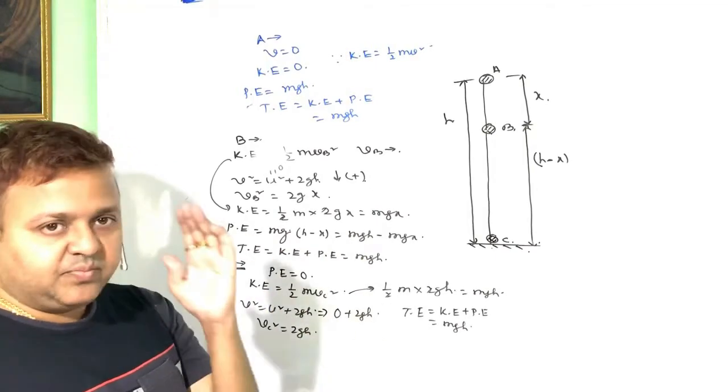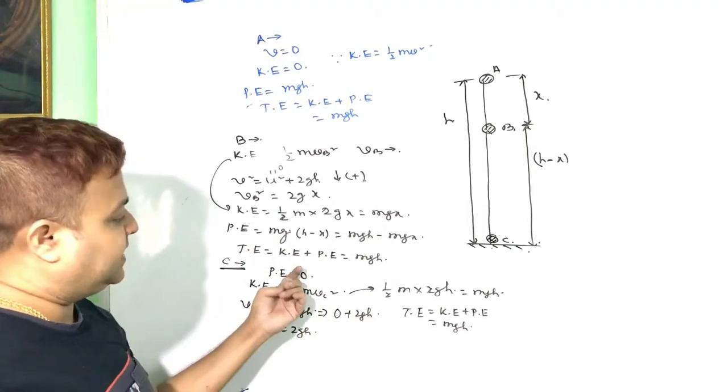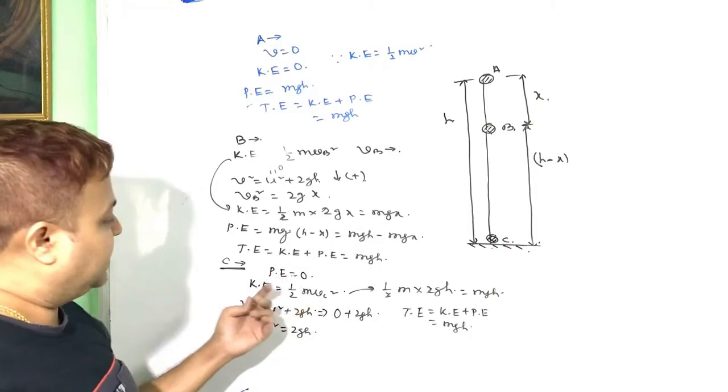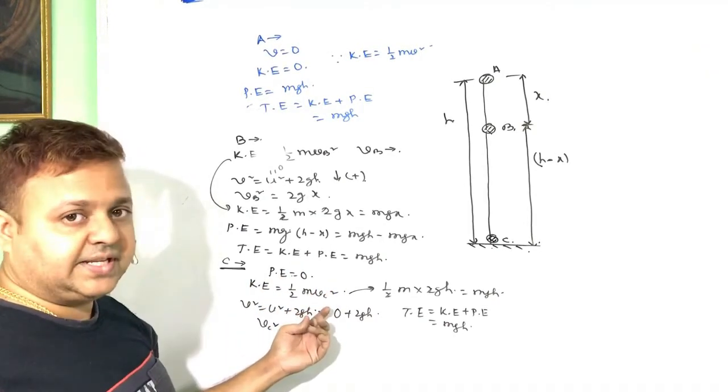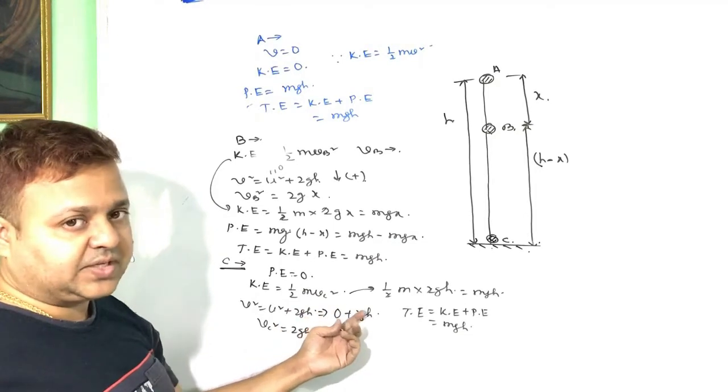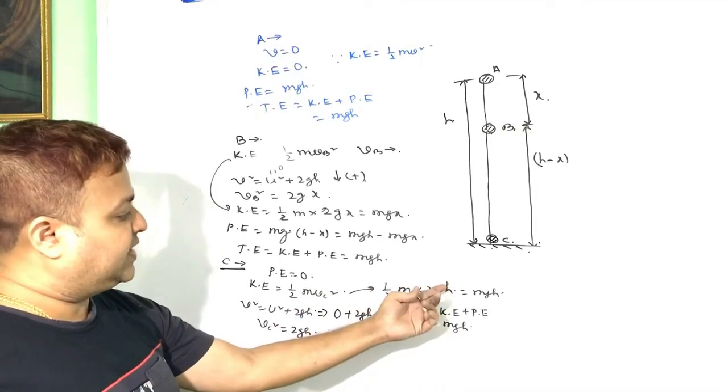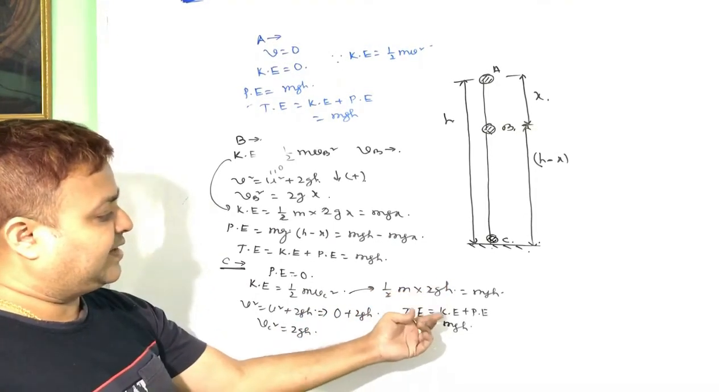At point C, before hitting the ground, the height is 0, so the potential energy is 0. We can find the kinetic energy half mv square. We can find the velocity at point C from the formula v square equals u square plus 2gh. We put the value of vc, then we can find the total energy.